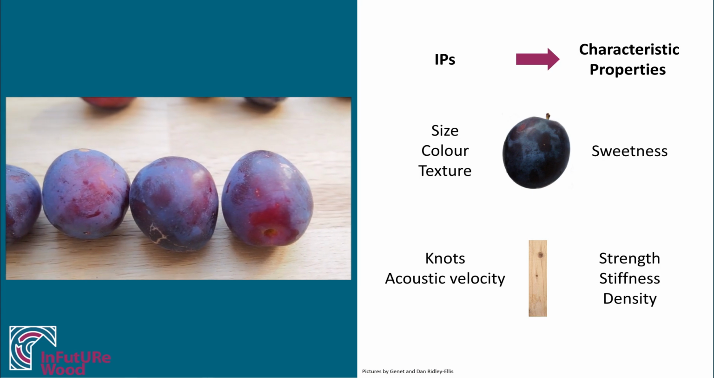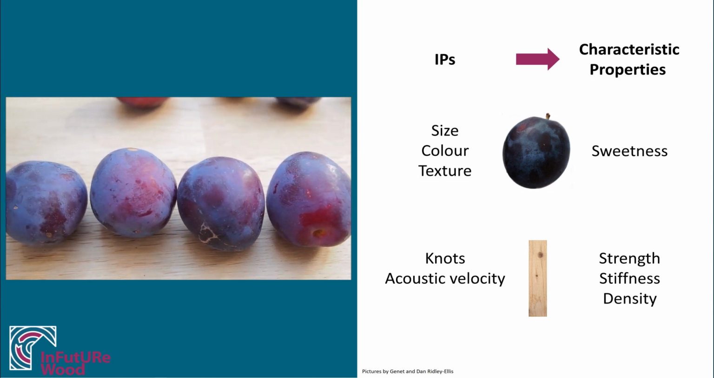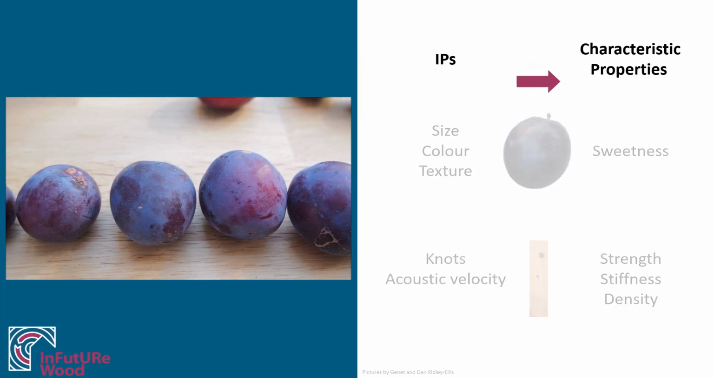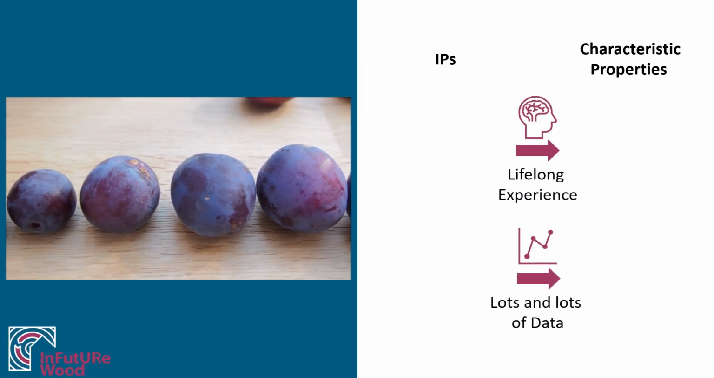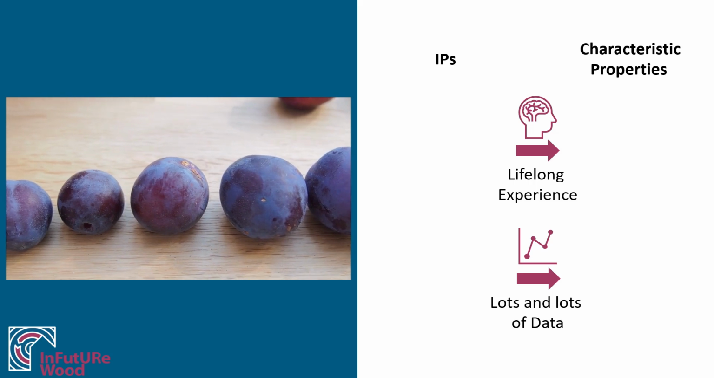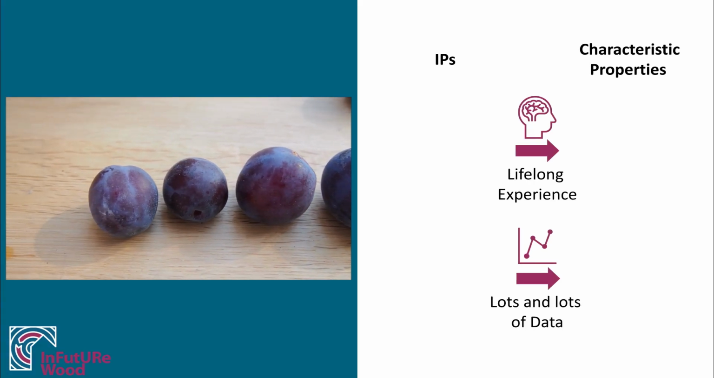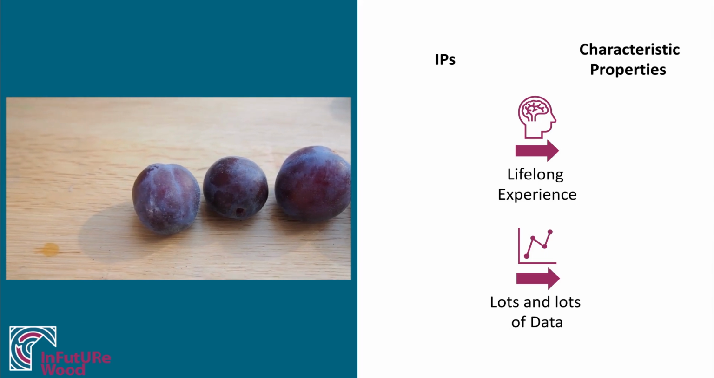How does your brain know that big, purple and soft plums are the best ones? It's because of your lifelong experience of eating plums. You have a large underlying data set. And this data set is super specific for the kind of fruit you're looking at.